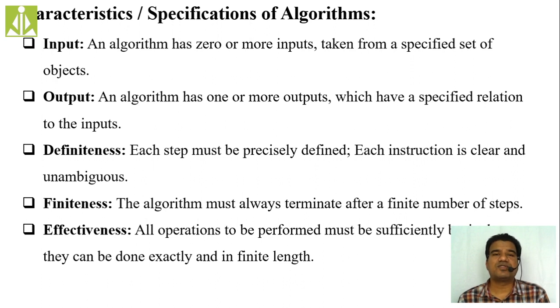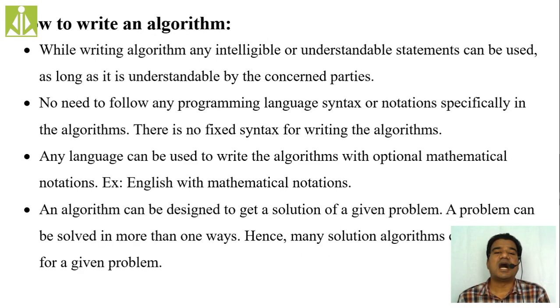So these are some of the characteristics of an algorithm: your input, your output, your finiteness, your definiteness, and your effectiveness. These are the properties that we expect from an algorithm when we are writing it. Hopefully you got the idea. So the next thing is how we are going to write the algorithm. Already we had much idea about the algorithm.